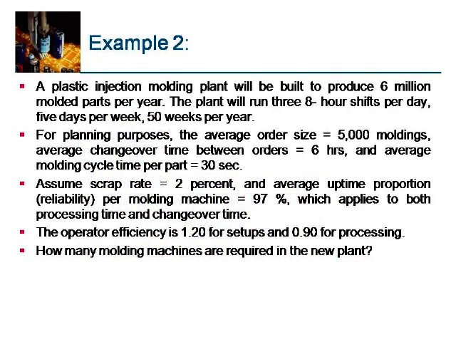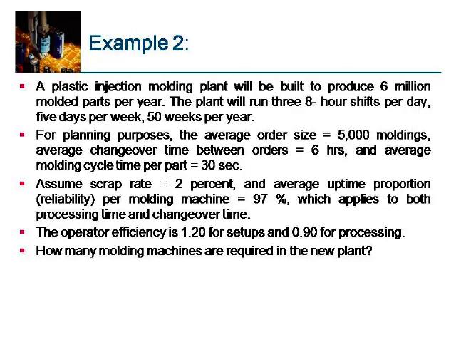Example 2: a plastic injection molding plant will be built to produce 6 million molded parts per year. The plant will run 3 8-hour shifts per day, 5 days per week and 50 weeks per year. For planning purposes, the average order size is 55,000 moldings. Average changeover time between orders is 6 hours, and average molding cycle time per part is 30 seconds.